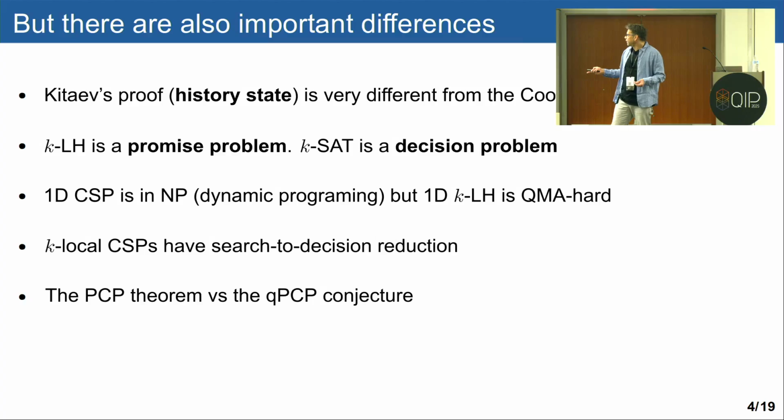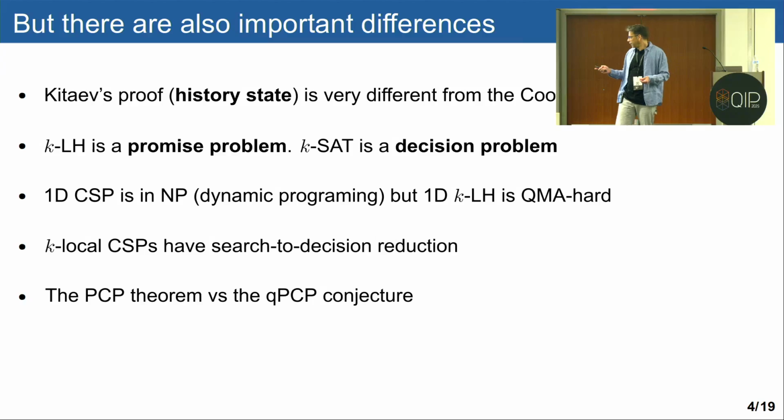Another important difference is that classical 1D constraint satisfaction problems, on a line, can be solved efficiently using dynamic programming. But in the quantum world, we see that this is QMA hard. There is a famous result from 2007. Another one is that CSPs have search to decision reduction. We don't have that, or don't seem to have that, in the quantum world. And finally, which is the main motivation for this talk, we have a PCP theorem in the classical world, but we only have a conjecture in the quantum world.